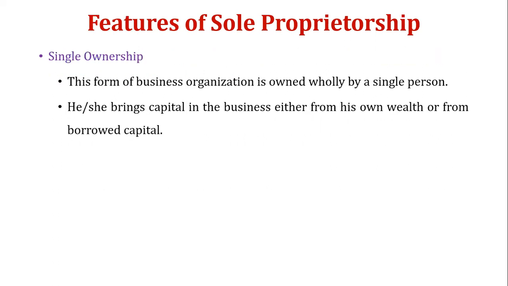Let's briefly discuss a few features of sole proprietorship so as to understand it in a better way. First and foremost, when we say sole proprietorship, it is single ownership. That means the form of business organization is owned only by a single person. That means he or she brings the capital in the business either from his own wealth or from borrowed capital. And at times this becomes a limitation also, because there is a limitation in terms of how much a single person can bring to run the business.